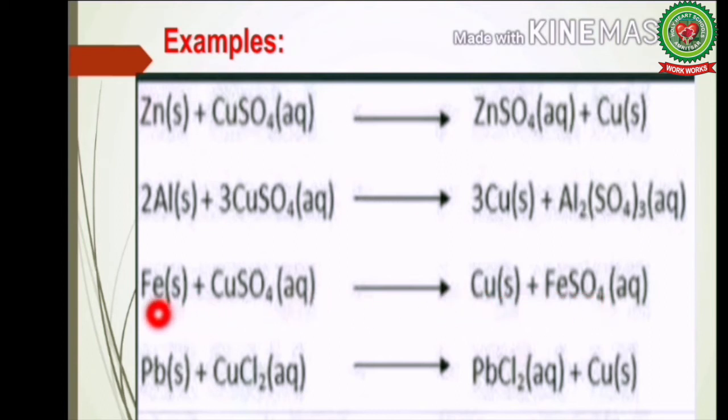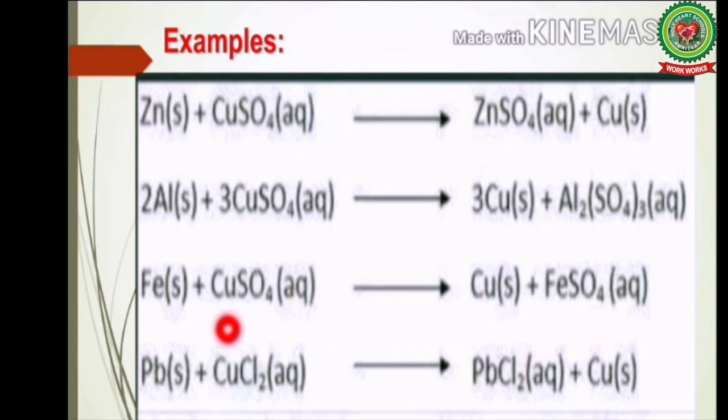Next, iron reacts with copper sulfate to form copper plus iron sulfate. Here, iron is more reactive than copper, so it displaces copper and makes a bond with the sulfate ion and forms iron sulfate. Lead reacts with copper chloride to form lead chloride plus copper.